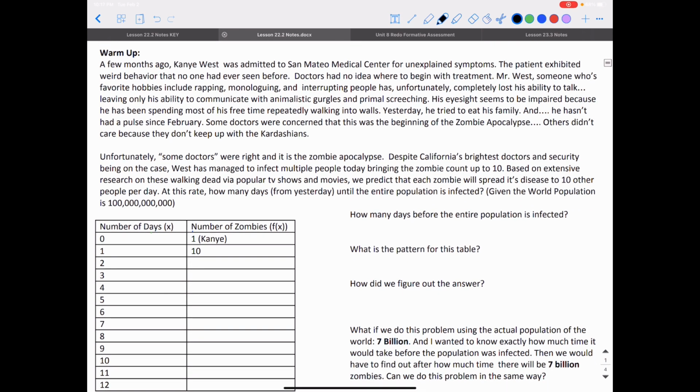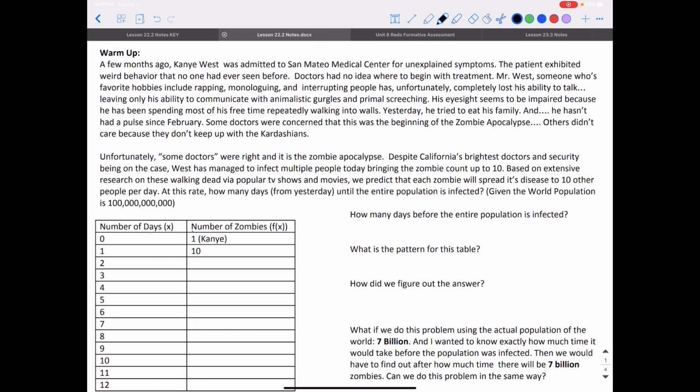So, a few months ago, Kanye West was admitted to San Mateo Medical Center for unexplained symptoms. The patient exhibited weird behavior that no one had ever seen before. Doctors had no idea where to begin with treatment. Mr. West, someone whose favorite hobbies include rapping, monologuing, and interrupting people, has unfortunately completely lost his ability to talk, leaving only his ability to communicate with animalistic gurgles and primal screeching. His eyesight seems to be impaired because he's been spending most of his free time repeatedly walking into walls. Yesterday he tried to eat his family, and he hasn't had a pulse since February.